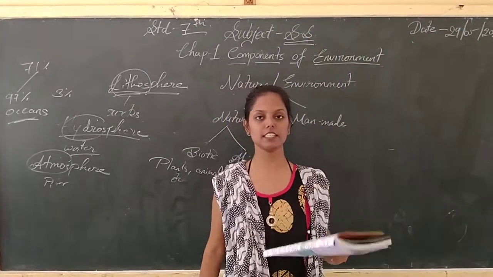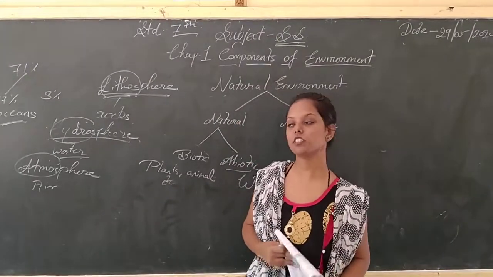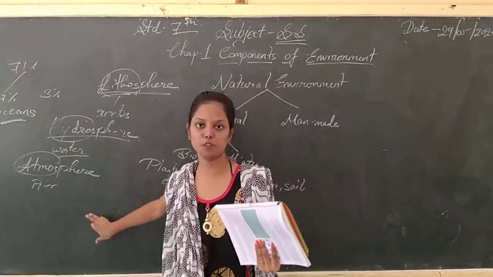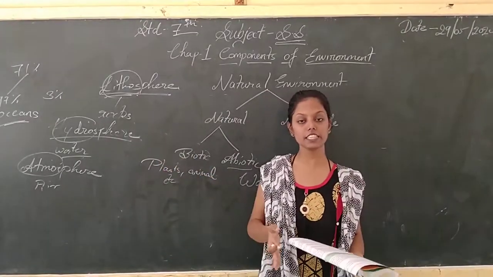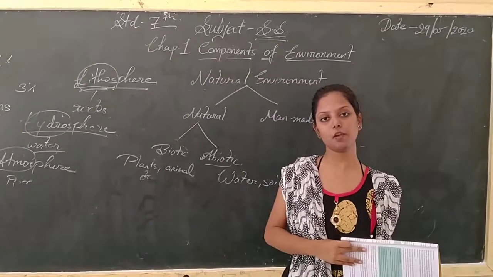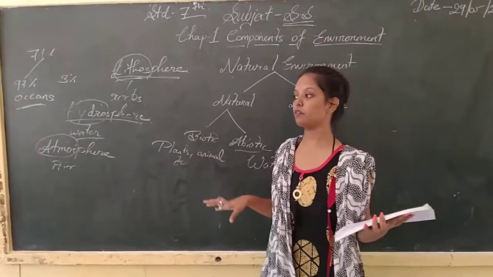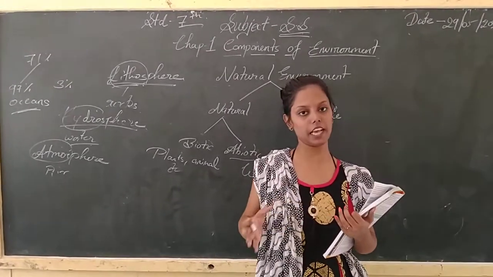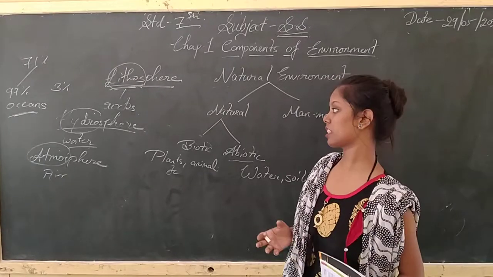Okay. Next is biosphere. Biosphere is the mixture of all three spheres: lithosphere, hydrosphere, atmosphere. These three main spheres form a narrow zone that is known as the biosphere. Biosphere includes both biotic and abiotic. The unique planet Earth is unique because of the biosphere. Biosphere includes flora and fauna like plants and animals, the organisms, and the conditions of growth and survival.